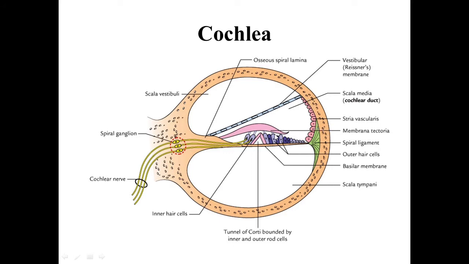And the spiral organ of Corti is situated within this cochlear duct. So this is the organ of Corti. It is present within the cochlear duct and it rests on the basilar membrane.